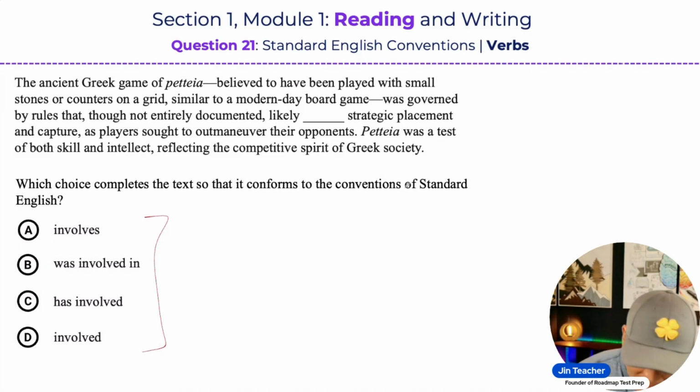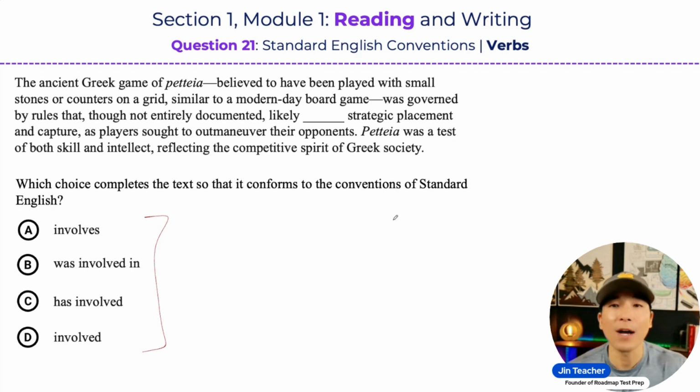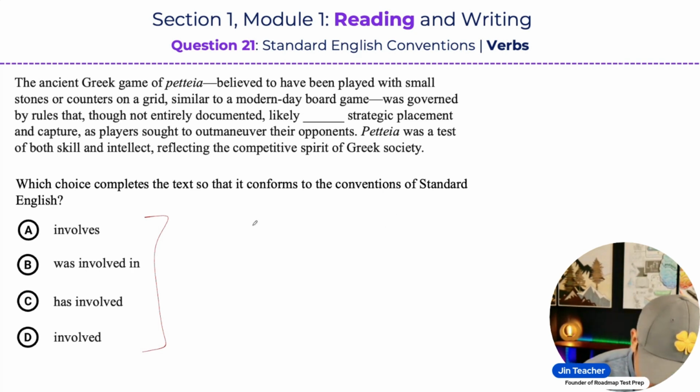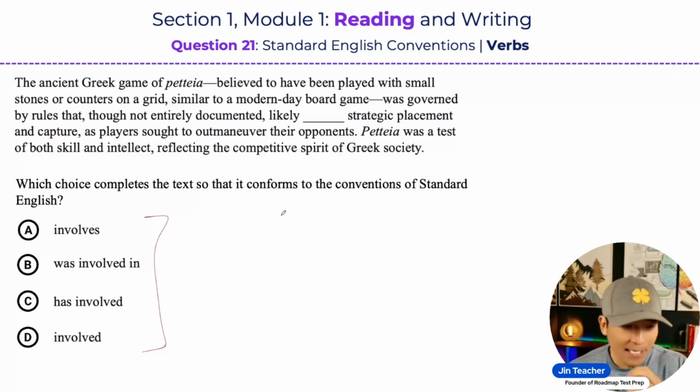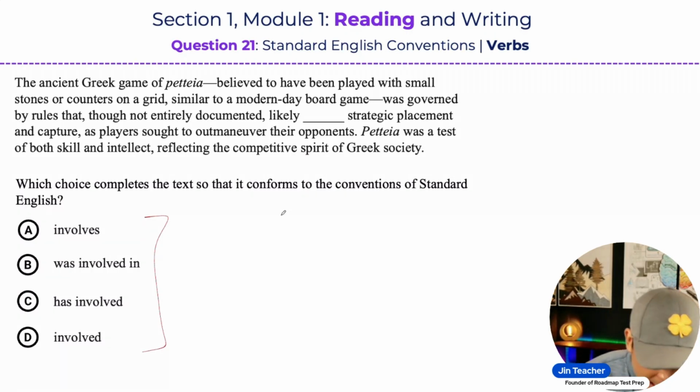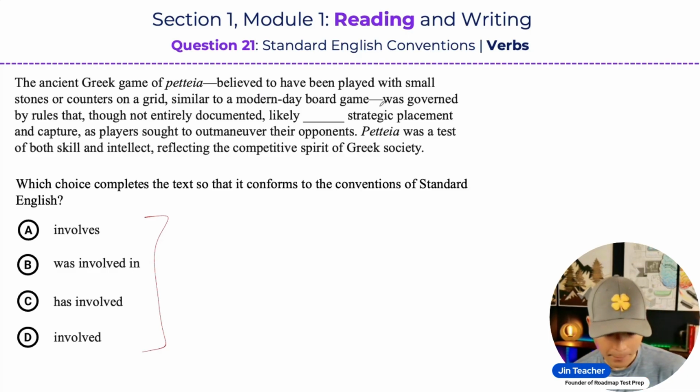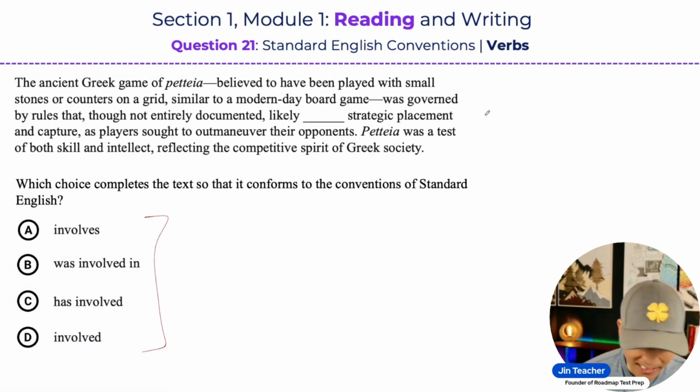This particular question is a more challenging question, because what they're testing you on here isn't as obvious. What the SAT is actually testing you on here is subject verb agreement, but it's not very obvious, and I'll show you what I mean when I answer this question. So the passage reads, the ancient Greek game of peteia, believed to have been played with small stones or counters on a grid, similar to a modern day board game, was governed by rules that, though not entirely documented, likely involved strategic placement and capture, as players sought to outmaneuver their opponents. I'll stop reading right there.